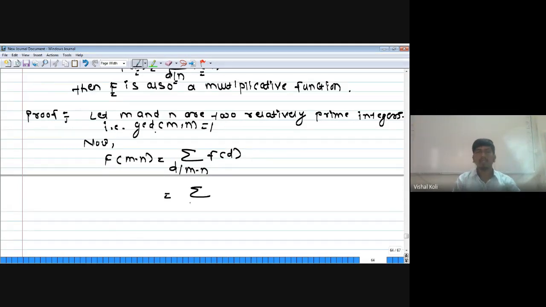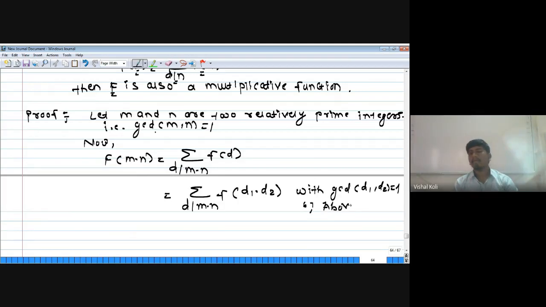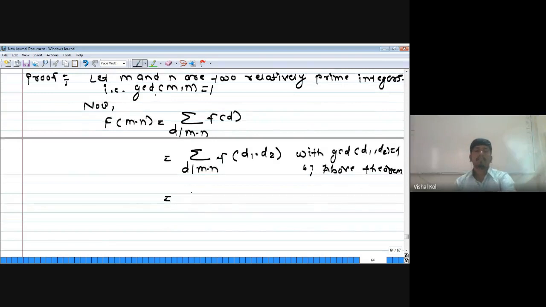Therefore, d divides m into n, and this d is nothing but d1 into d2 with GCD of d1, d2 equal to 1, which is from the previous theorem. So this is the summation over d1 into d2 of f of d1 into d2 with GCD of d1, d2 equal to 1.